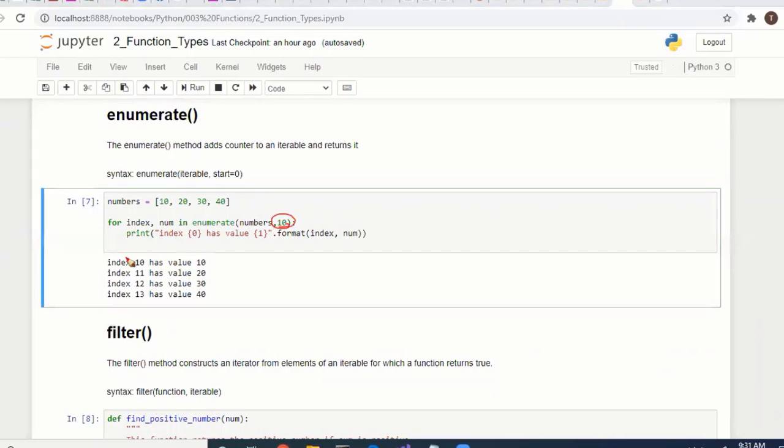So 10. So it adds an index to all items: 10, 11, 12. Add counter. Okay, if you don't specify here, it starts with 0, 0, 1, 2, 3, like this. Okay, enumerate.